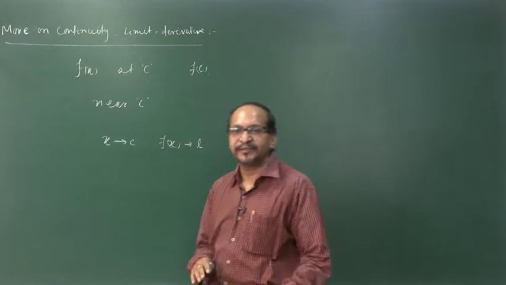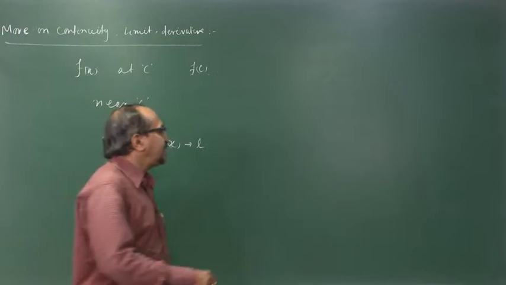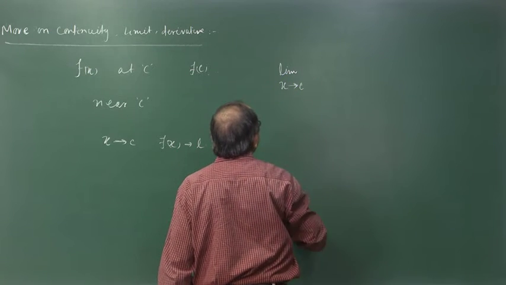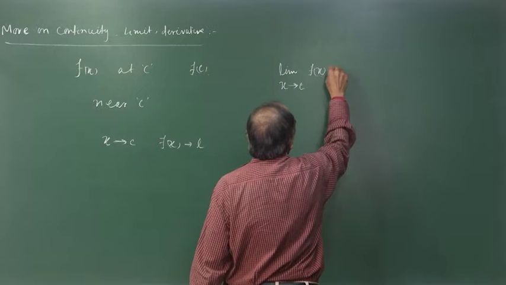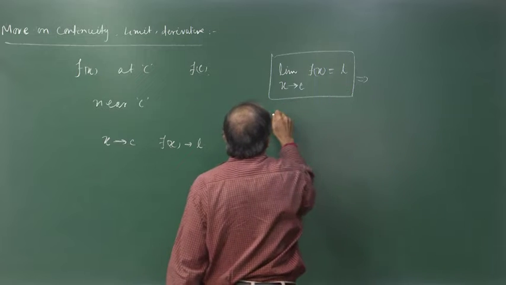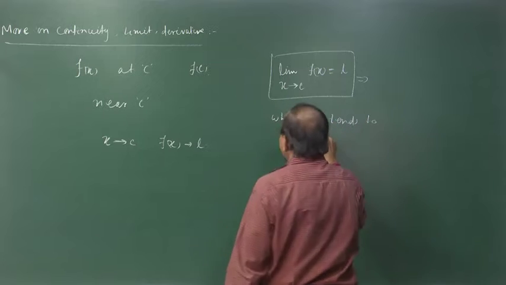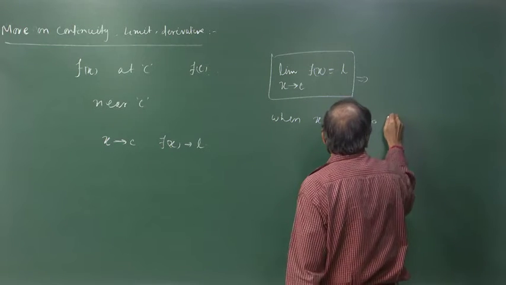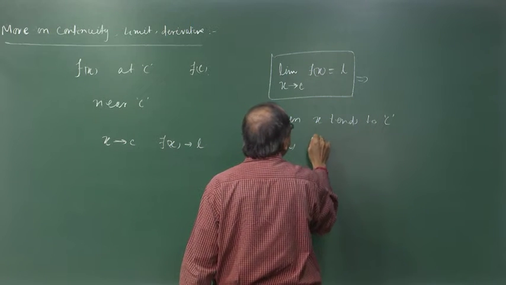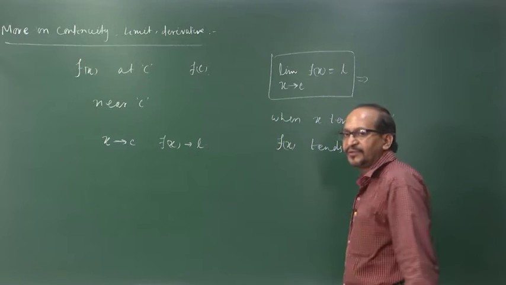This nearing value is written as the limit, and we write it as limit x tends to C of f of x is equal to L. Here this implies that when x tends to C, x being our independent variable, when this independent variable tends to a value C, the function value approaches or tends to a value L, okay.